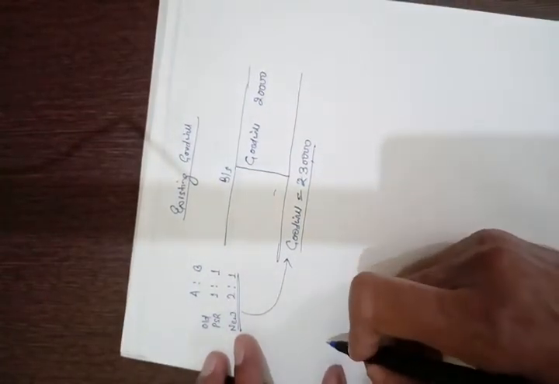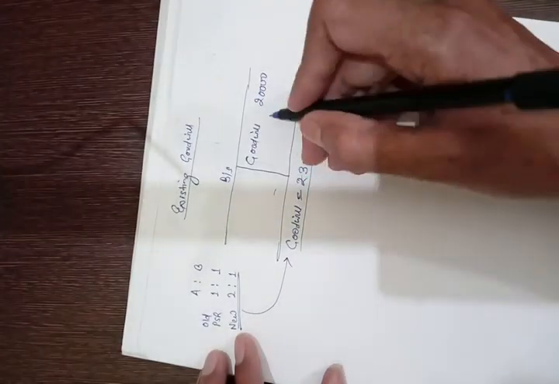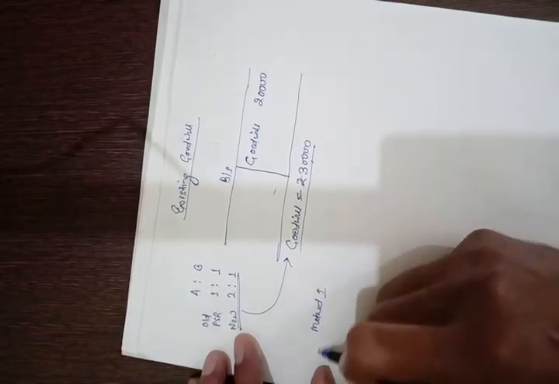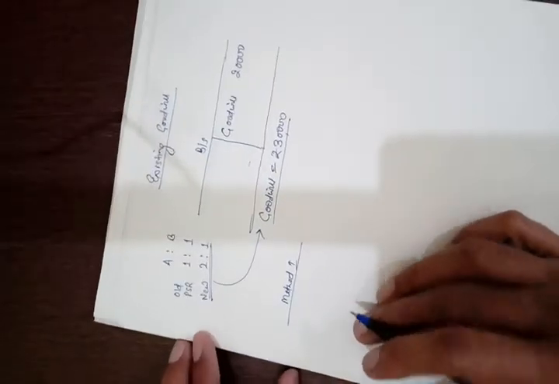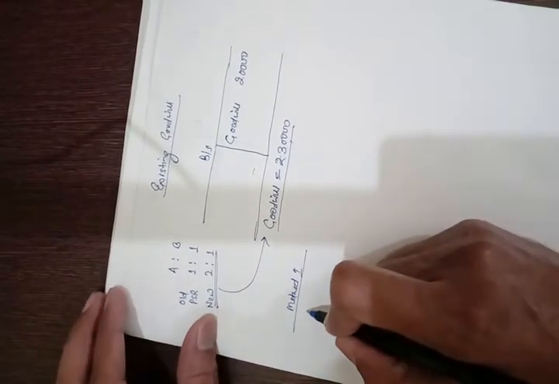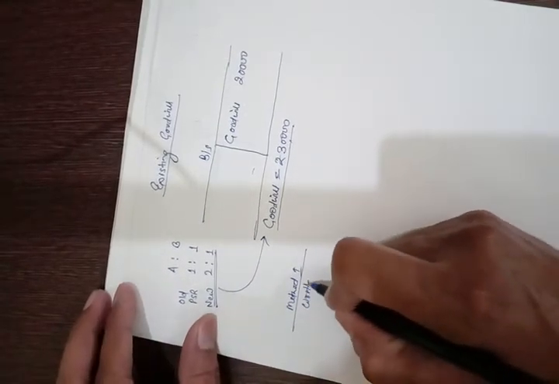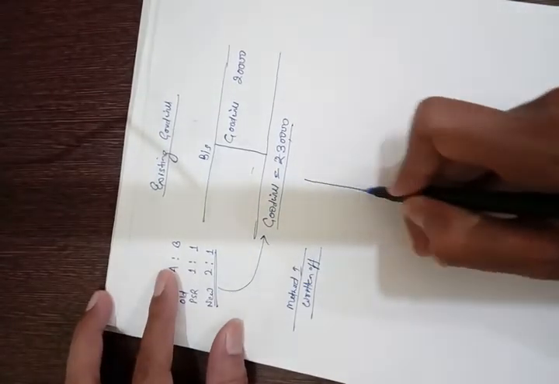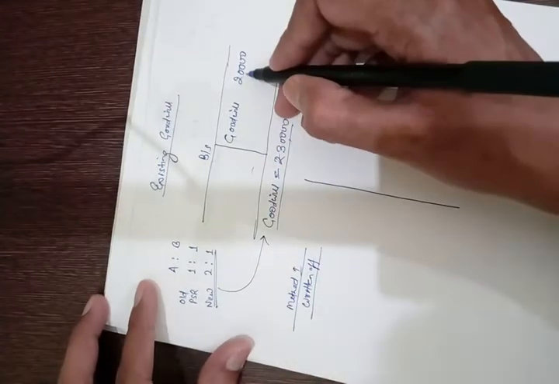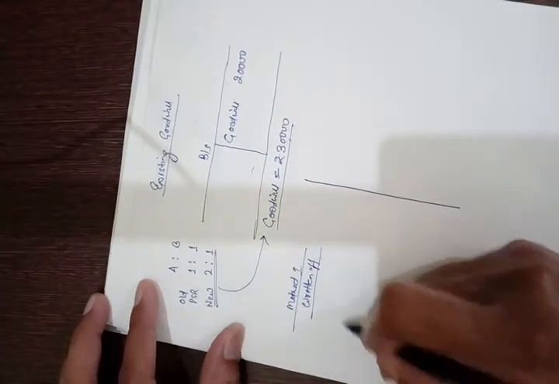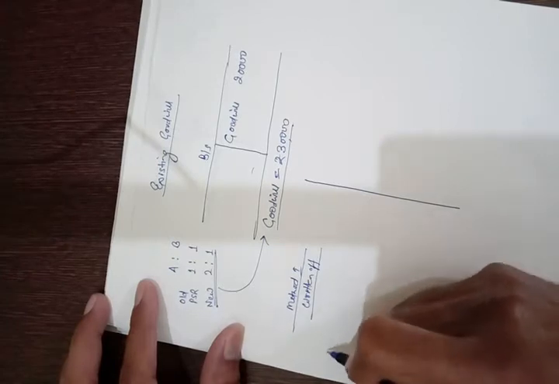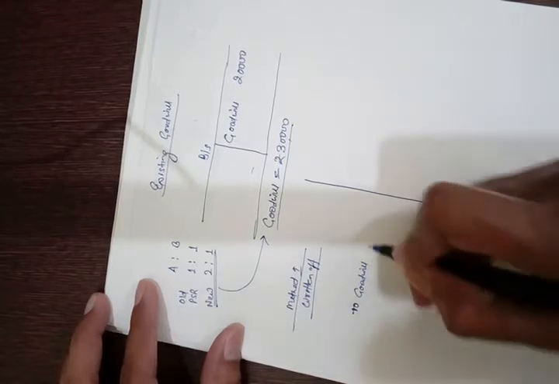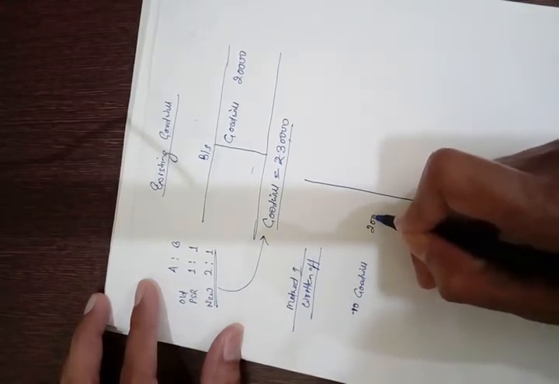So there are two methods to deal with this existing 20,000 goodwill. The method one is when existing goodwill is written off. So in that case, we shall write this goodwill off. That is, since goodwill has a debit balance, we shall pass a journal entry where goodwill shall be credited by rupees 20,000.